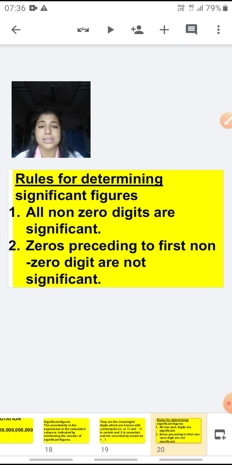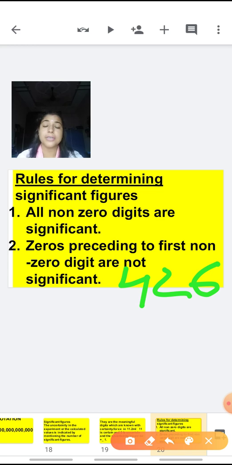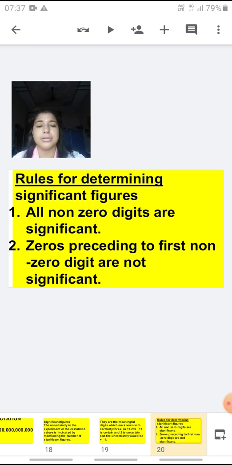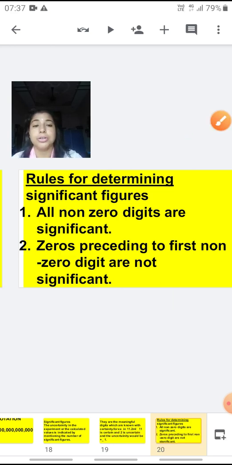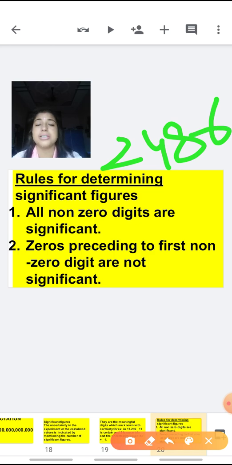For example, suppose you have the number 426. How many significant figures are there in 426? 3 significant figures are there. Similarly, suppose you have 2486, how many significant figures are there? Yes, 4 significant figures are there.